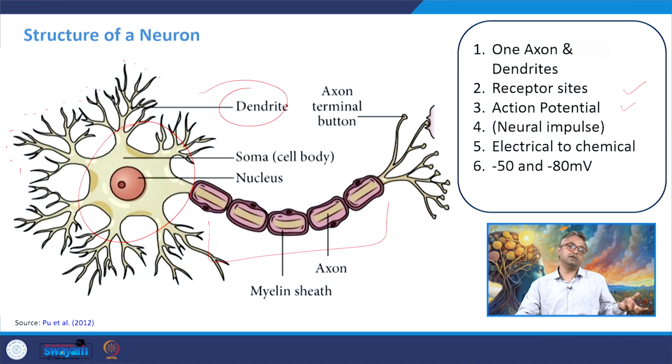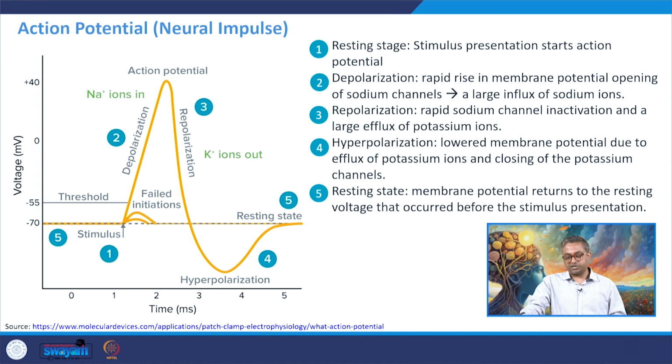The electrical impulse is there due to the movement of the ions, uptake and down regulation happening, and this change makes the resting state neuron fire. The resting state of the neurons is generally around minus 50 to minus 80 millivolt. If you provide such a potential, the neurons will shoot and move from the resting state to the action state.